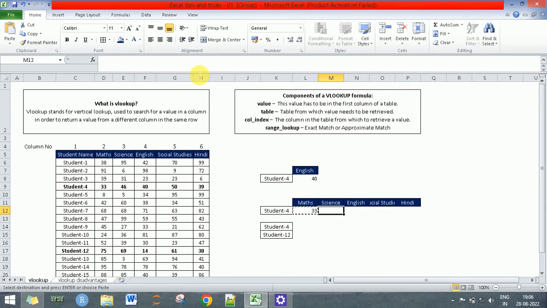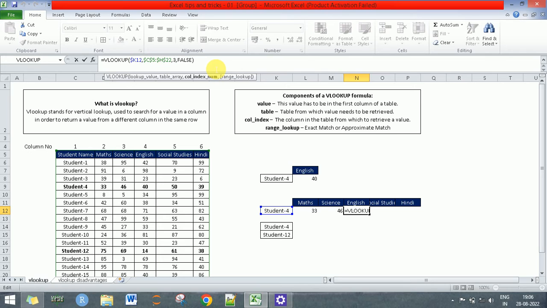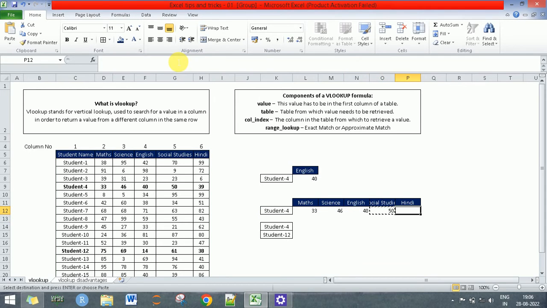How do I get it for science? I copy paste this and change the column number to 3. Bingo, this gives me the marks for science. The English one is again 4. Then social studies is similarly 5 and Hindi becomes 6, right?